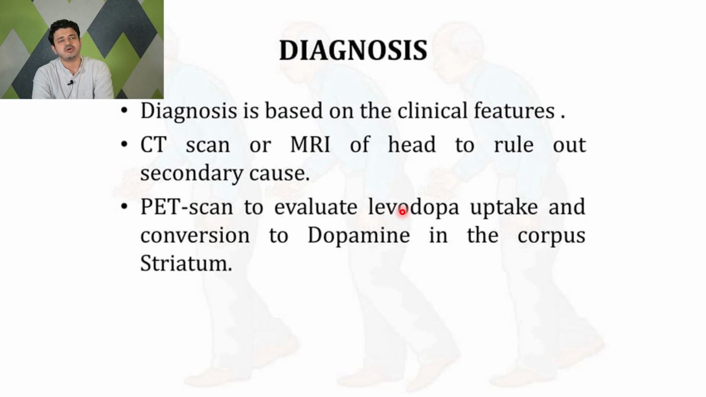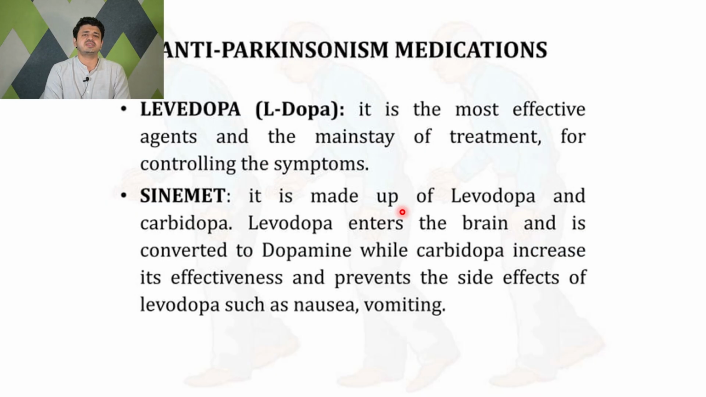So diagnosis, as we already discussed, is based on clinical features. CT or MRI is done just to rule out other secondary causes. Sometimes we also do a PET scan to evaluate the levodopa uptake and conversion of dopamine in the corpus striatum. Now we will discuss shortly the treatment of Parkinson's.